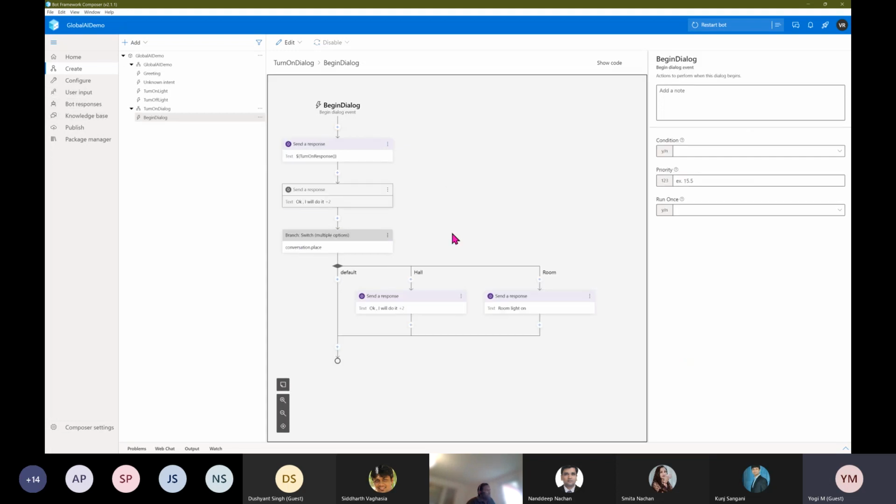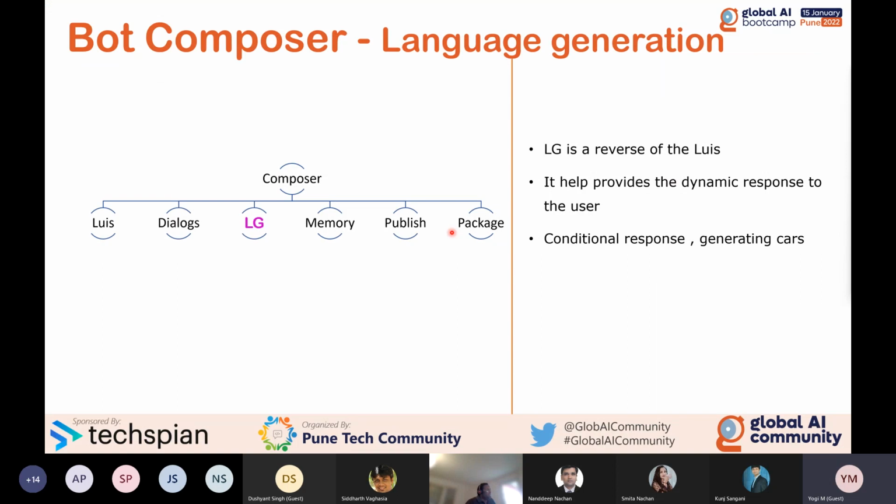Now we go back to the slide. So the main three areas are done. Input, workflow, and response are done. The next one is memory. Let's go to the next slide.